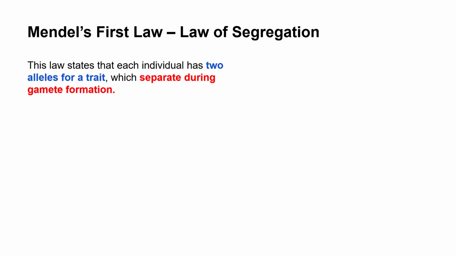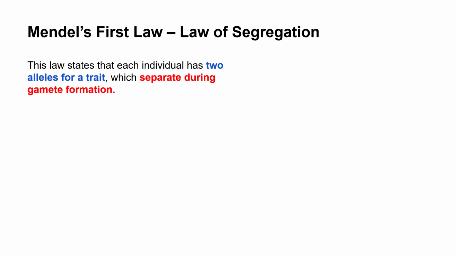Now, starting with Mendel's first law, the law of segregation, which we also call Mendel's first law of inheritance. According to Gregor Mendel, the law states that each individual has two alleles for a trait.